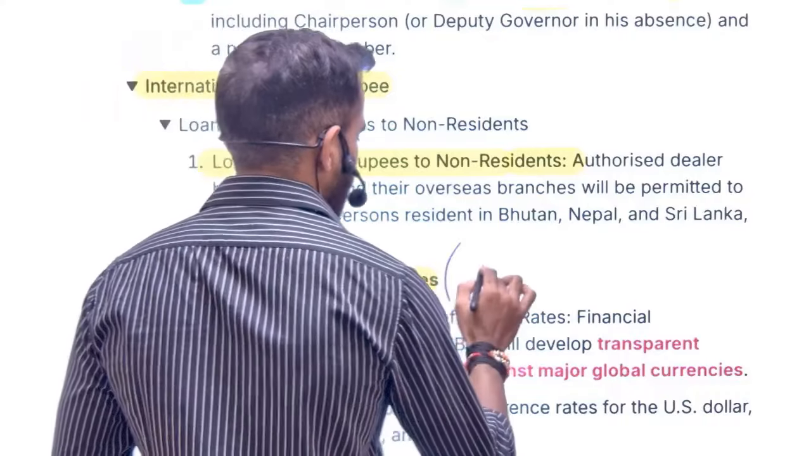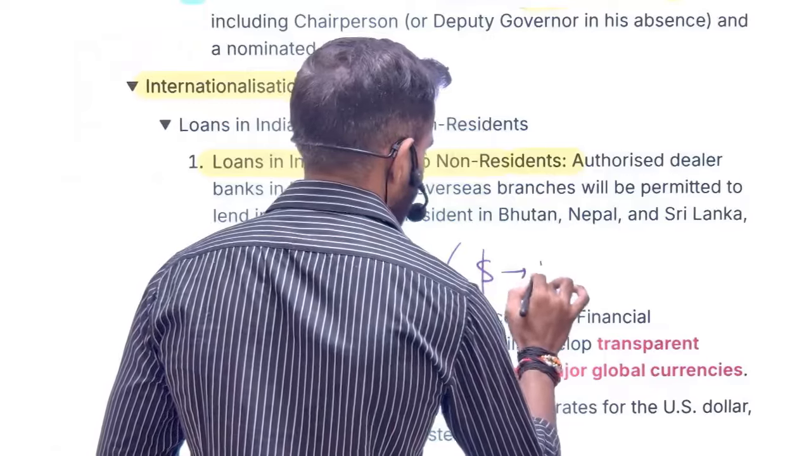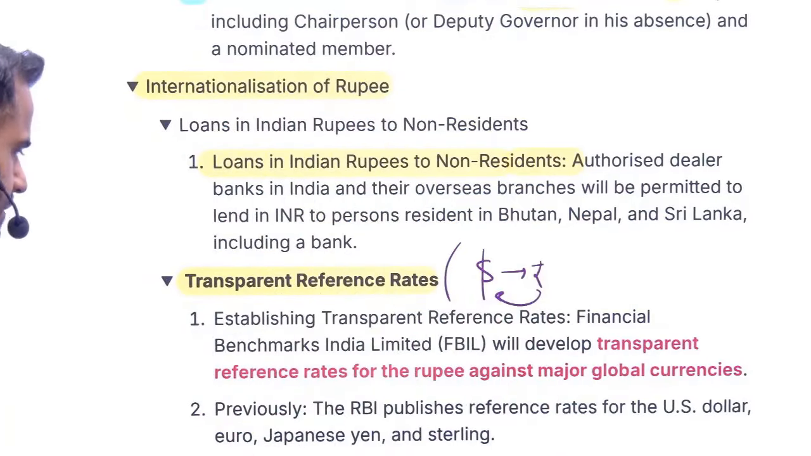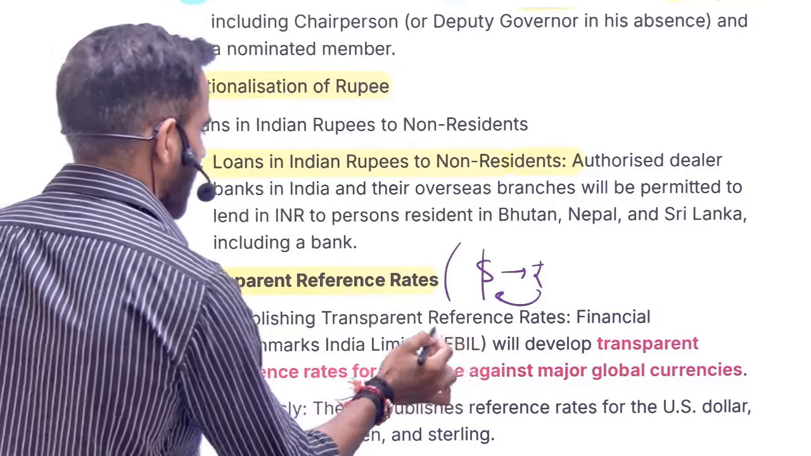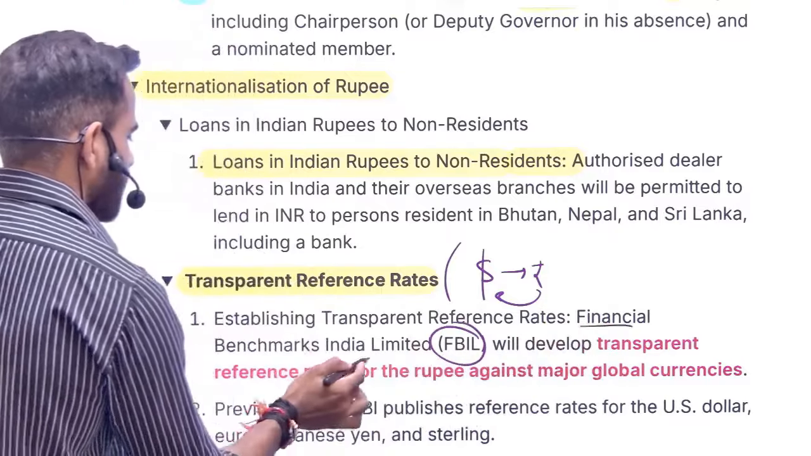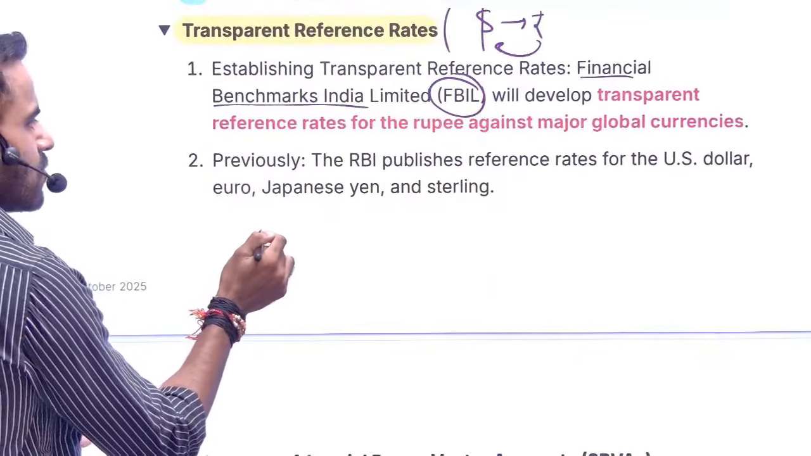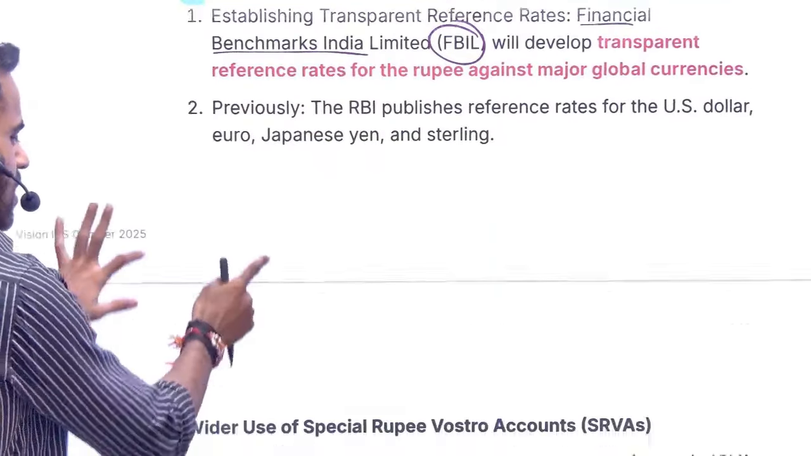In a very simple sense, I'm just writing for the sake of understanding. So how much will be the reference rate? This will be published by FBIL. What is FBIL? It is Financial Benchmark India Limited. Next is related to the use of